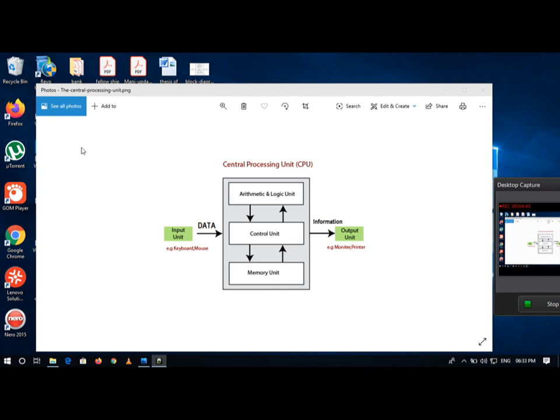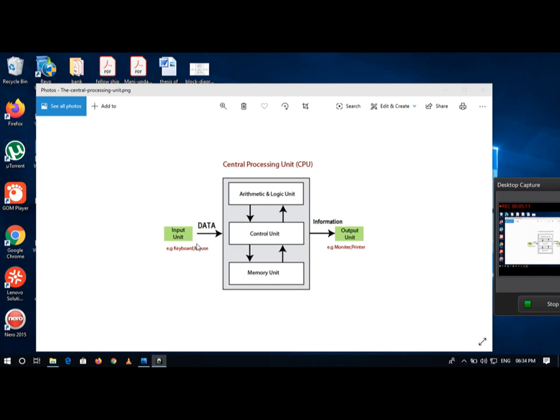It consists of input devices, a processing unit, and output devices or output units. Input shape and functions are different, processing shape and functions are different, output shape and functions are different.